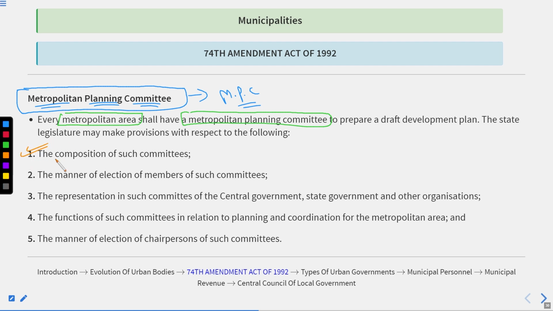First, the composition of such committees. Second, the manner of election of members of such committees. Third, the representation in such committees of the central government, the state government and other organizations. Thereafter, the functions of such committees in relation to planning and coordination for the metropolitan area, and the manner of election of chairperson of such committees. Okay, so these are the basic things.